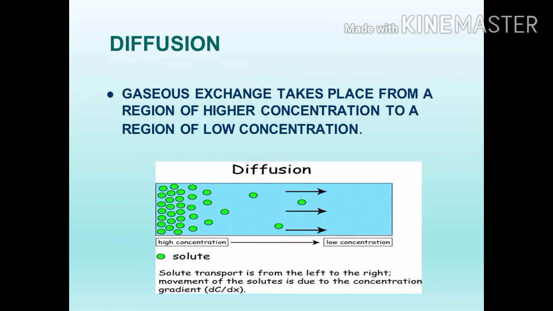What is diffusion? Gaseous exchange takes place from a region of higher concentration to a region of lower concentration. From this diagram you can understand this, higher concentration to low concentration. In the first lesson also I already told you, when we spray perfume on our body, our whole body gives a good smell because the particles of the perfume diffuse into the air. Then the whole room also smells good at the time of spraying because of this diffusion.